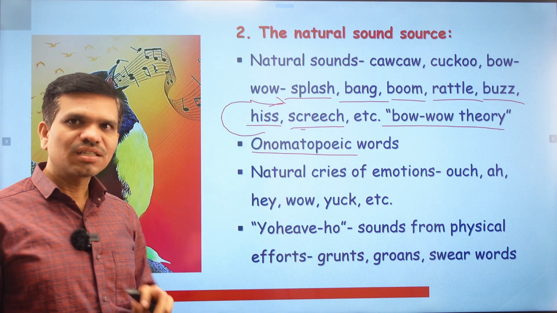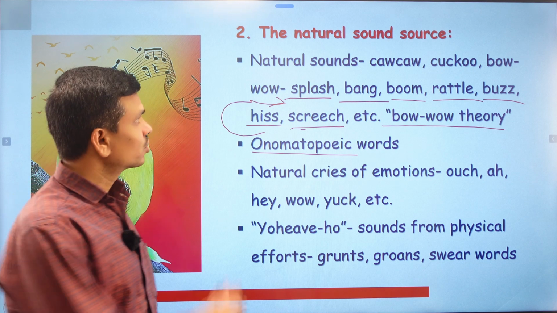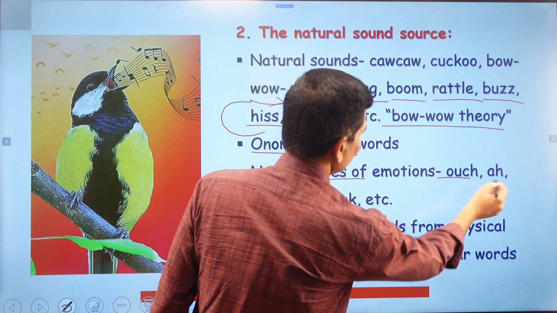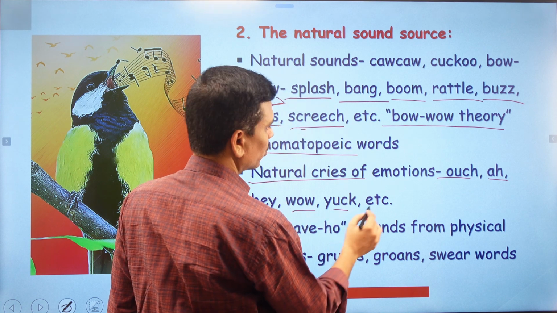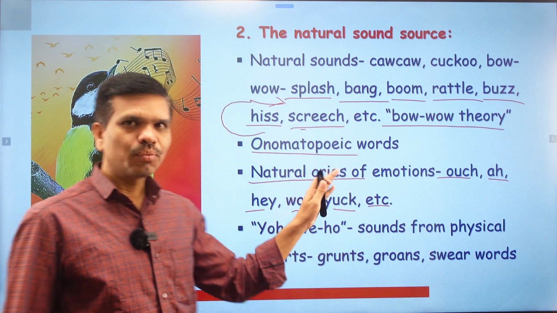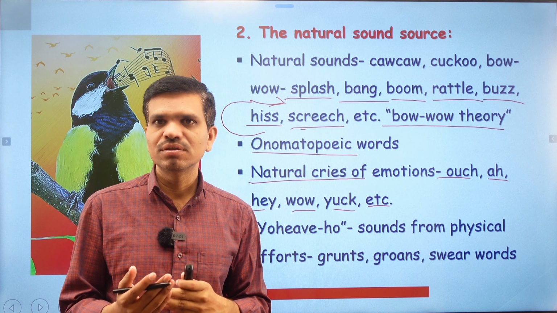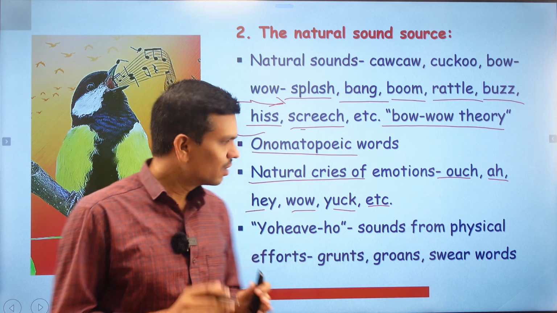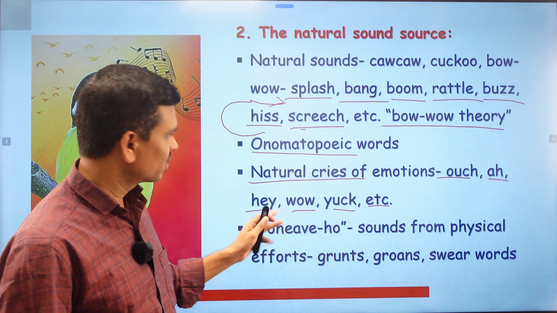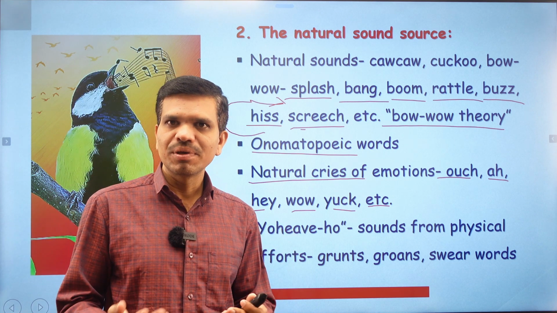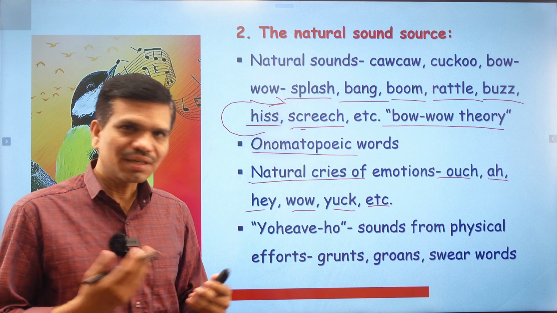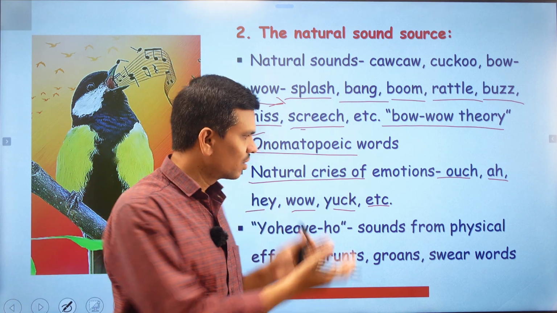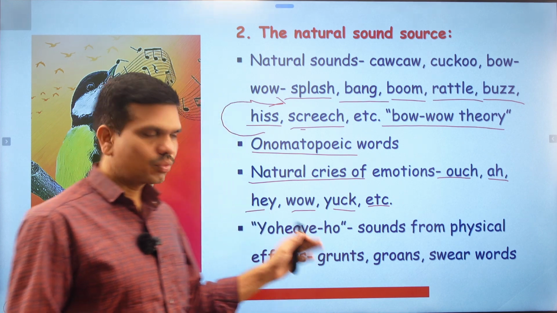Again, there is another speculation in this natural sound theory. This is natural cries of emotions, like ouch, ah, hey, oh, yoke, etc. So these are the emotions. Through these emotions, human beings convey their state of mind, or their state of emotion. For example, if they are happy, then they say different types of words, or they express themselves through this type of emotions with the help of these words.